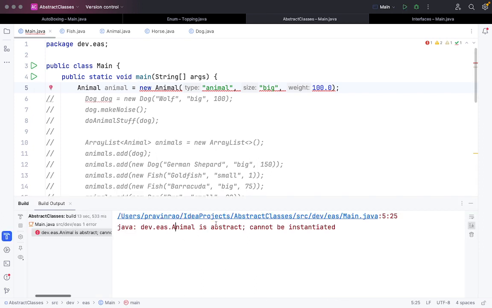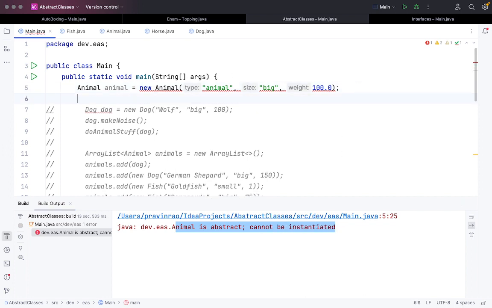Okay, so it is saying Animal is abstract and cannot be instantiated. So what does it mean? Be it an abstract class or an interface, we cannot create an object out of it. Okay, so that is the thing. That's why this line is giving an error for us.